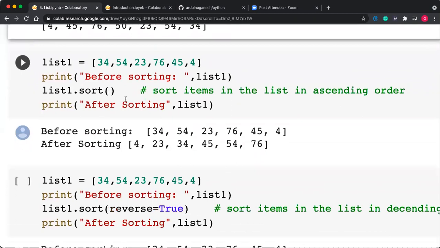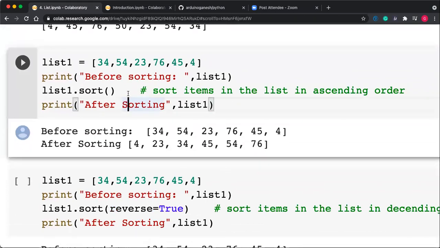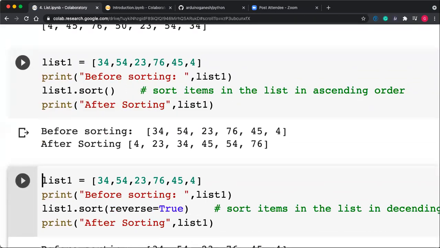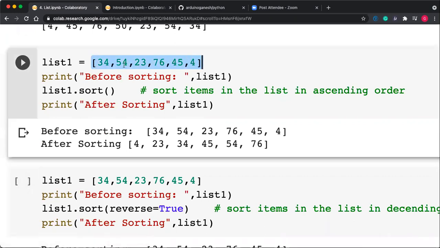Then the sort function can be used here. We have seen the sorted function, but the sorted function will not modify the list. But the sort function is modifying the list. Here the list is given 34, 54, 23, 76, 44, and 4.